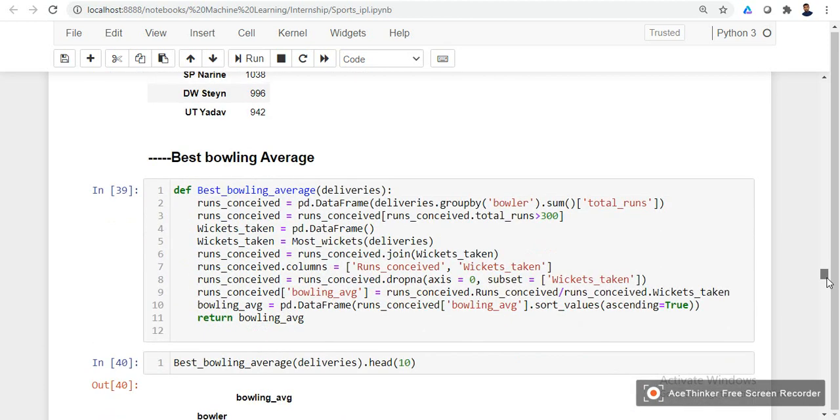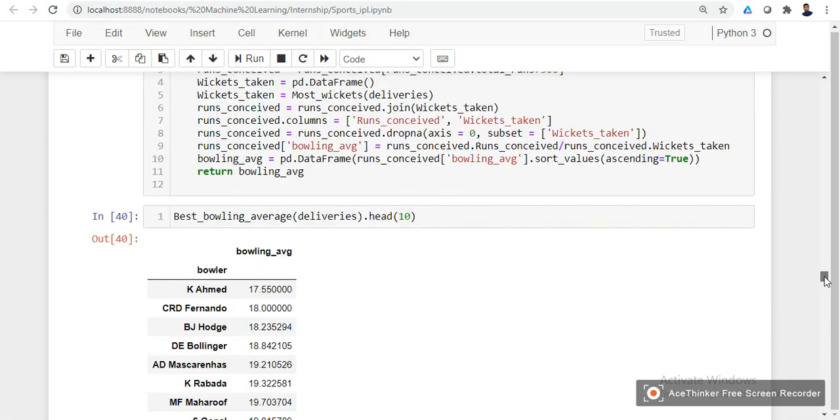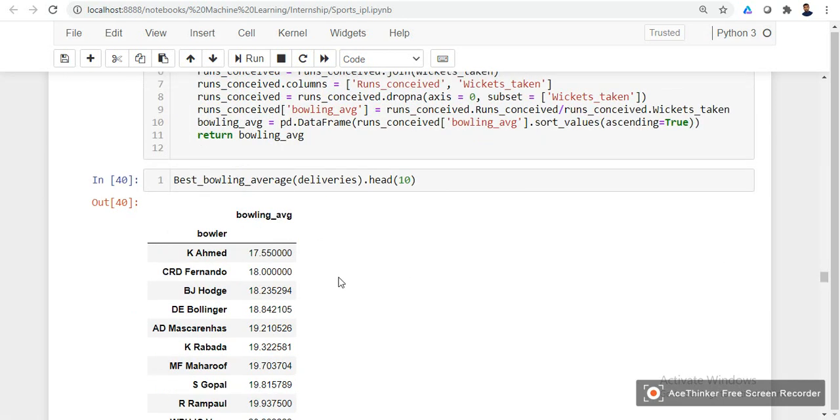And the next category is best bowling average. In this category we have Khalil Ahmed with a bowling average of 17.55. He is at the top of the list, and then Fernando with 18.0, and Hard Bollinger and other players as well.